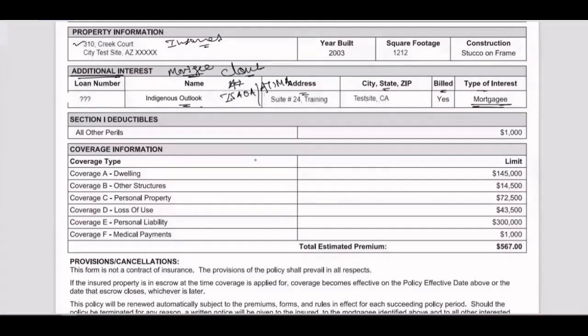We need this ISAOA. That will be let known by your lender at the very start, when you start the file or when you start your job. So you will get to know whether this lender is just a lender and the investor is different or not. Okay, but that is something we require.